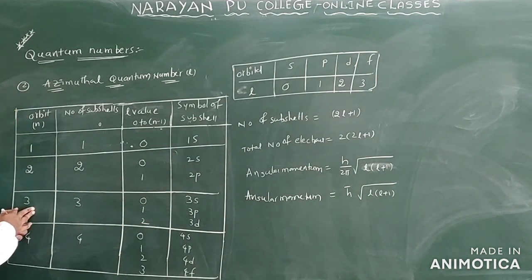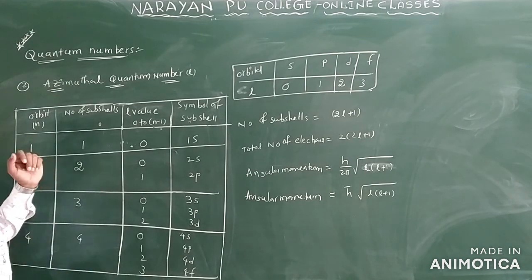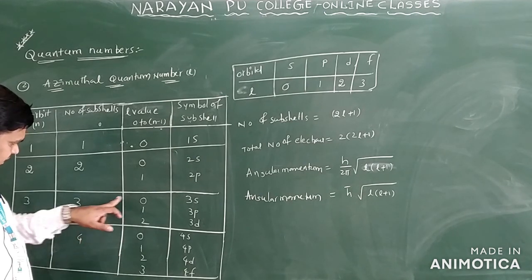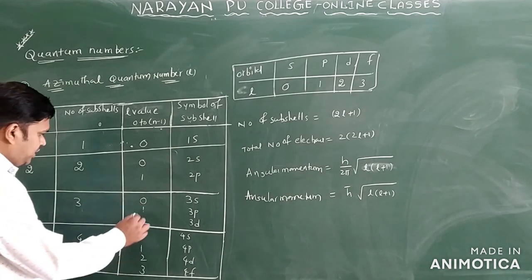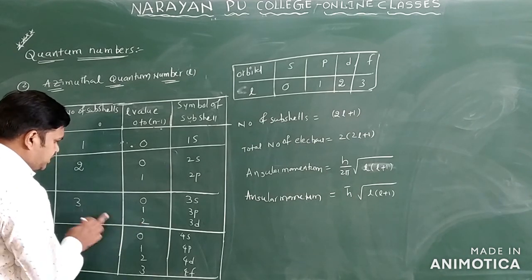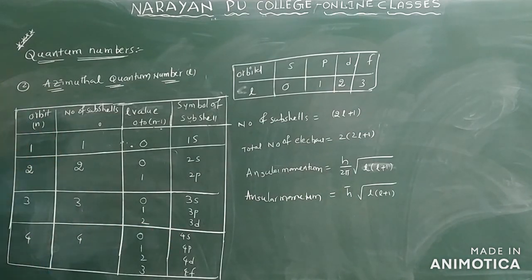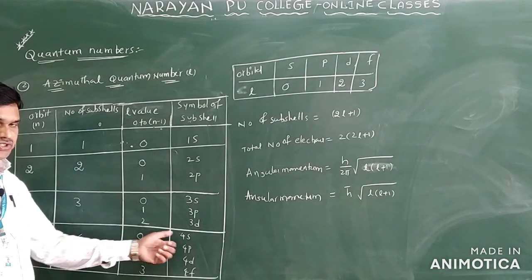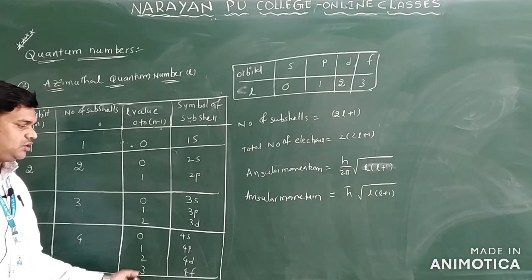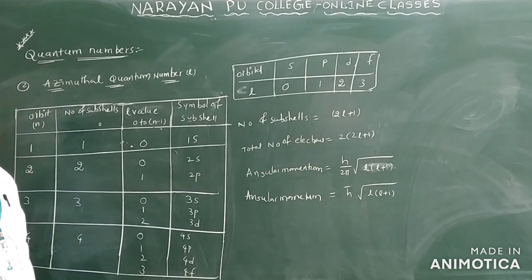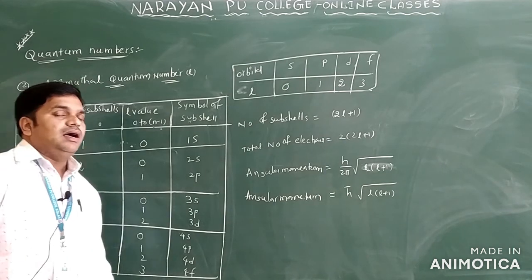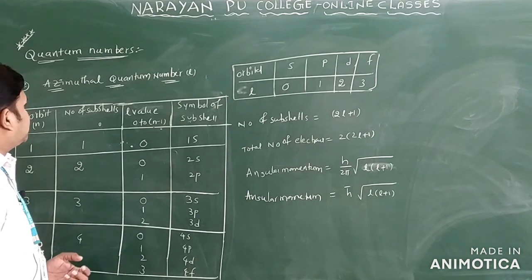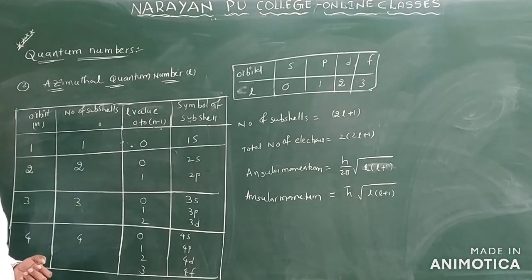Come to the third orbit. The number of subshells is also 3 only. So the possibilities are 0, 1, 2. 0 is 3s, 1 is 3p, and 2 is 3d only. Come to the fourth shell, we have 4 subshells: 0, 1, 2, 3, that is 4s, 4p, 4d and 4f. In this way we have to write the symbols of the subshells, and we can write the L value by using this table only. This is regarding the azimuthal quantum number.